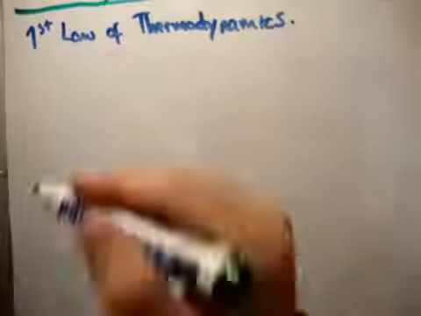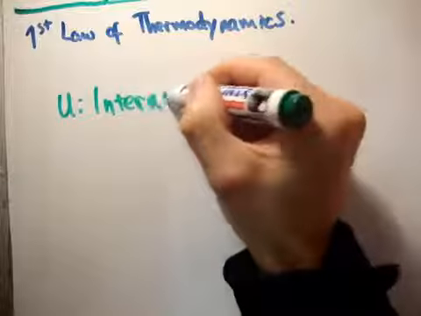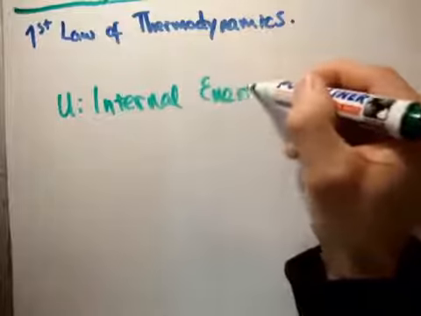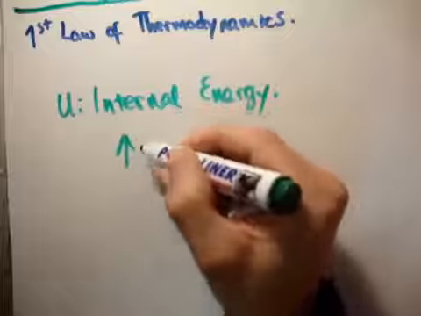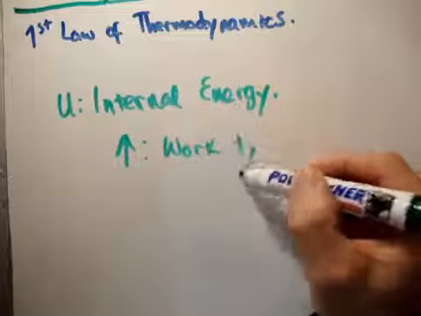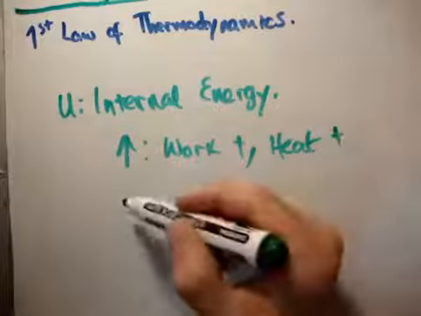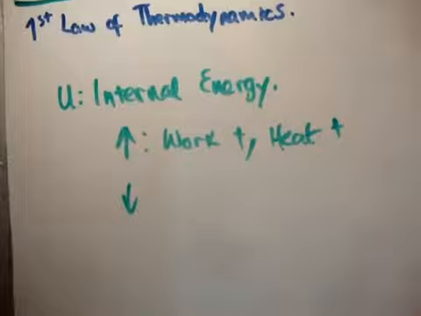Next, say that U is the internal energy of a system. How do you make the internal energy of a system go up? You either perform positive work or you give it positive heat. How do you make the internal energy of a system go down?